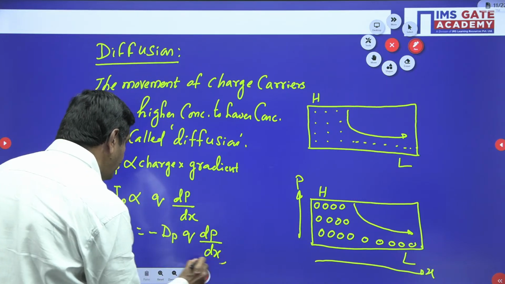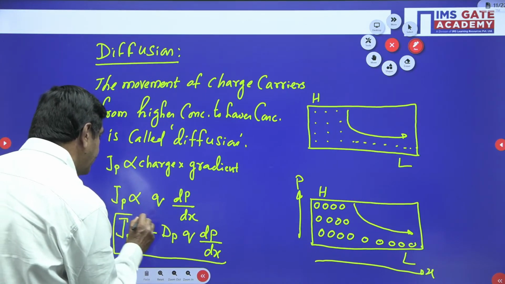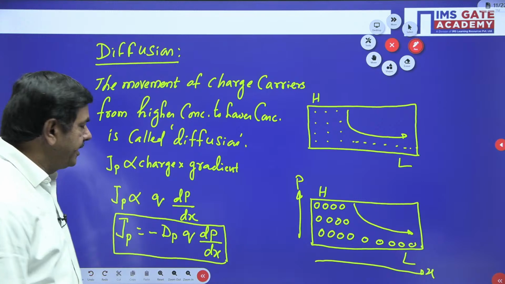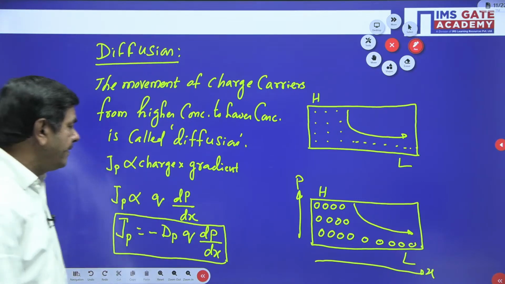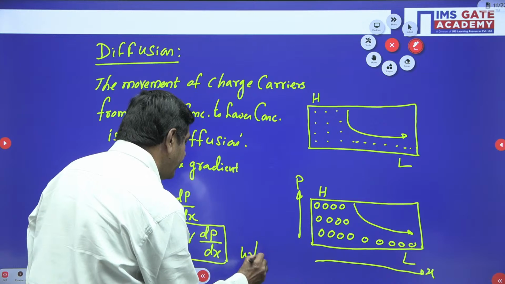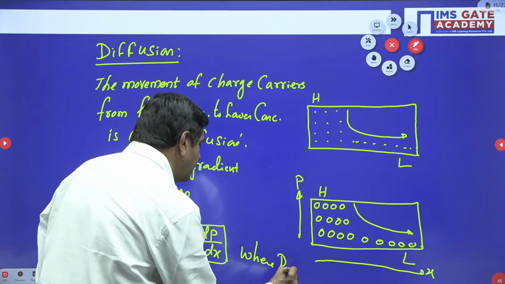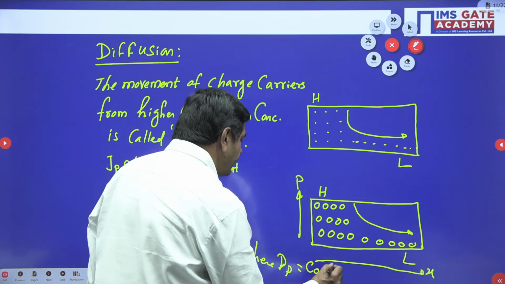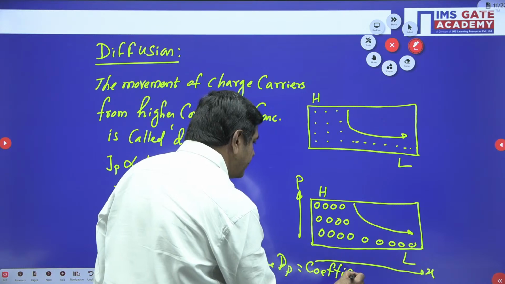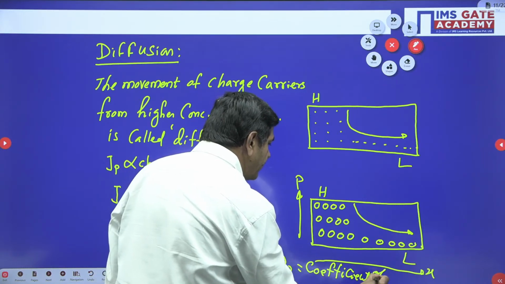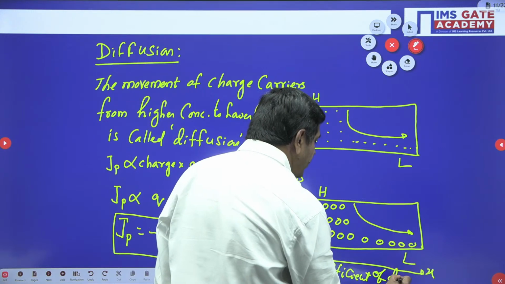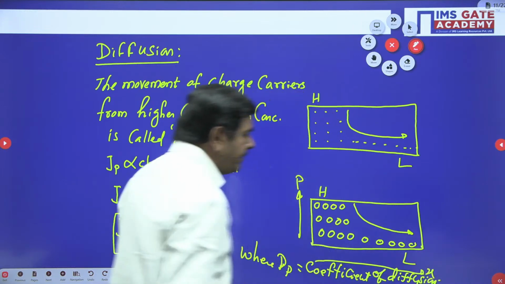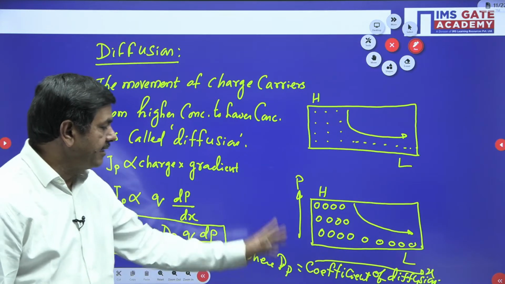So this is the formula for current density in the graded semiconductor, which applies when there is diffusion in the material, where D_p is given the name coefficient of diffusion.